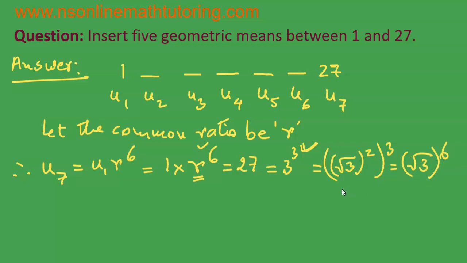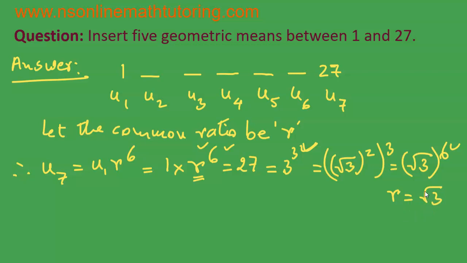Okay. Now, in case you are not comfortable with solving exponential equations, I will definitely make video sessions on the topic of indices, powers and exponents in future, but for the present moment, please take it for granted that this happens. Okay. And now we have r to the power of 6 equal to root 3 to the power of 6. So the powers are the same, hence we can equate the bases. Therefore, we get the numerical value of r as root 3.